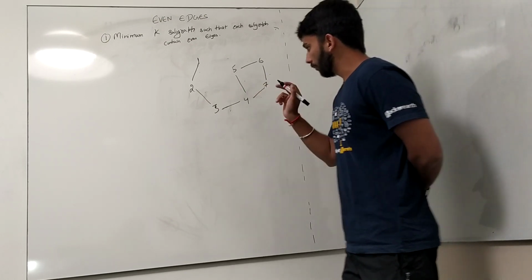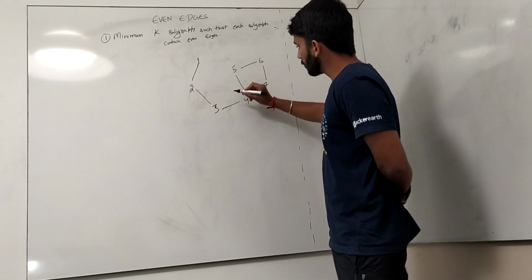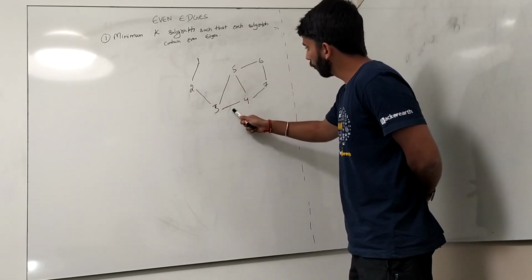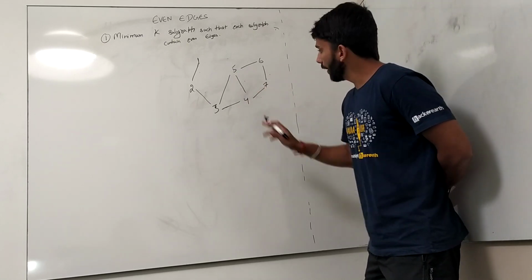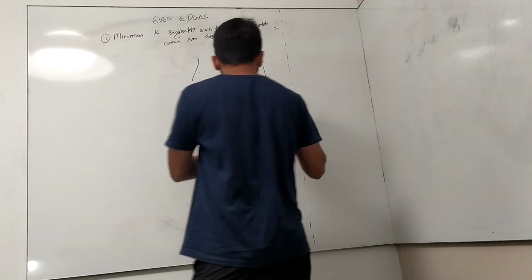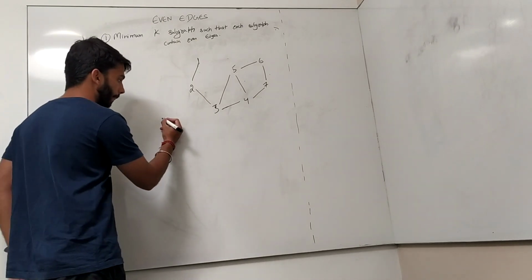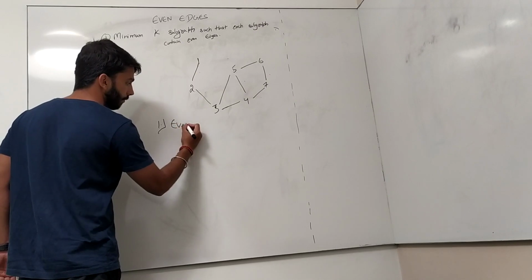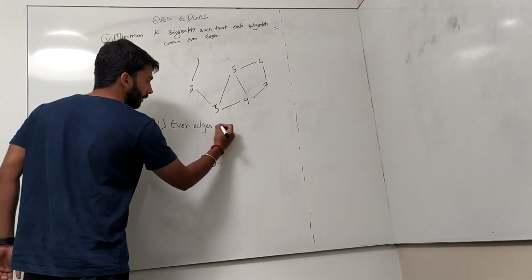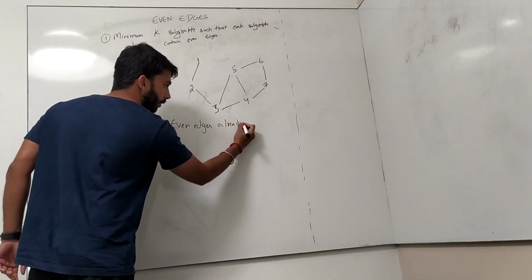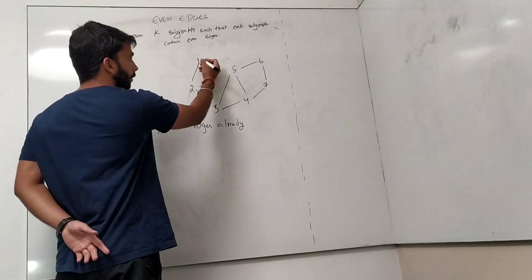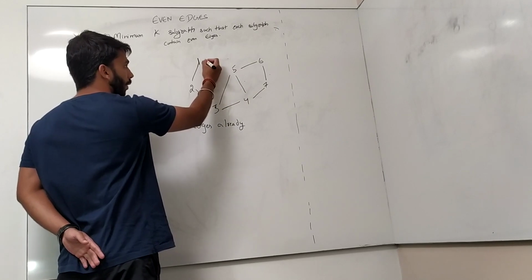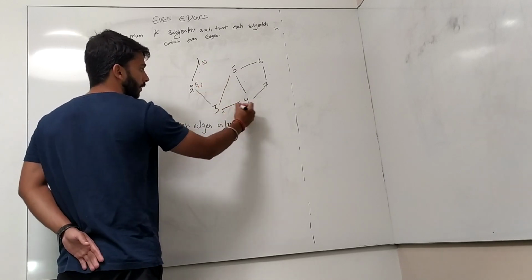Okay. Now think, suppose there is also one edge from 3 to 5, then how many edges do we have? 1, 2, 3, 4, 5, 6, 7, 8. We have 8 edges then. So if there is a condition that we have even edges already in the question, then we assign all nodes the same set. Like we assign everyone 1, 1, 1, 1.